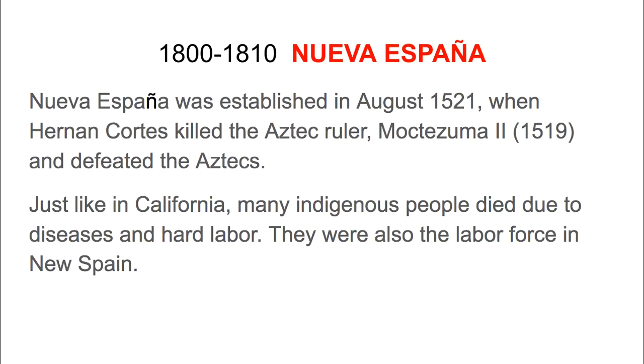Nueva España was established in August 1521 when Hernán Cortés killed the Aztec ruler Moctezuma II in 1519 and defeated the Aztecs. Just like in California, many indigenous people died due to diseases and hard labor in the territory that is now Mexico. They were also the labor force in New Spain.